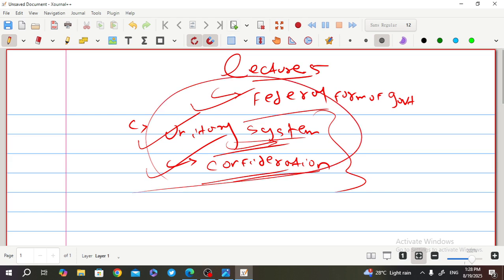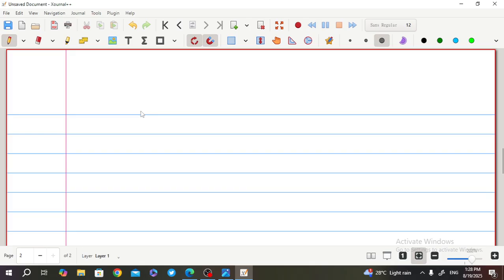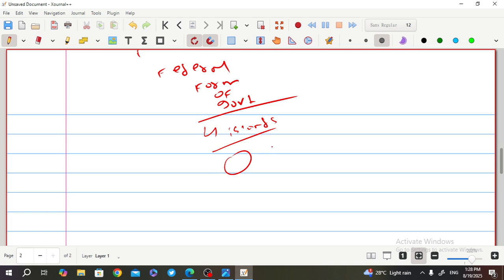See, let's see first the federal form of government. Let me teach you by an example. Imagine there are 4 islands: island number 1, island number 2, island number 3, island number 4.